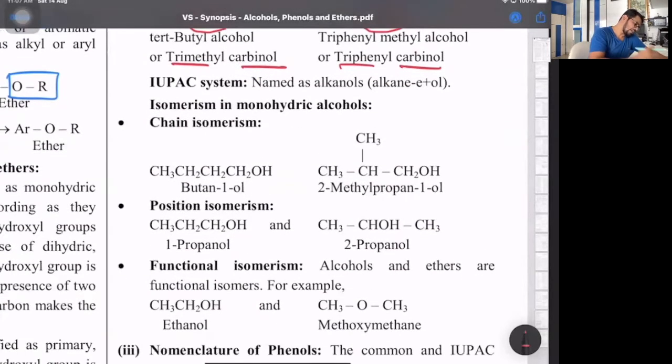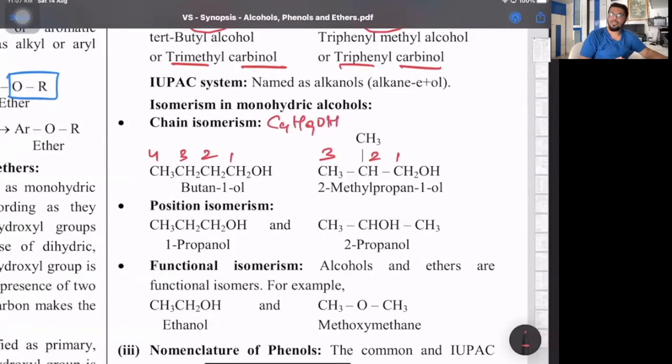Now coming to the isomers, chain isomers. We all know the continuous chains are different. That's called chain isomers. So here also, if you observe, look at that. The continuous chains are different, but the molecular formulas are the same.